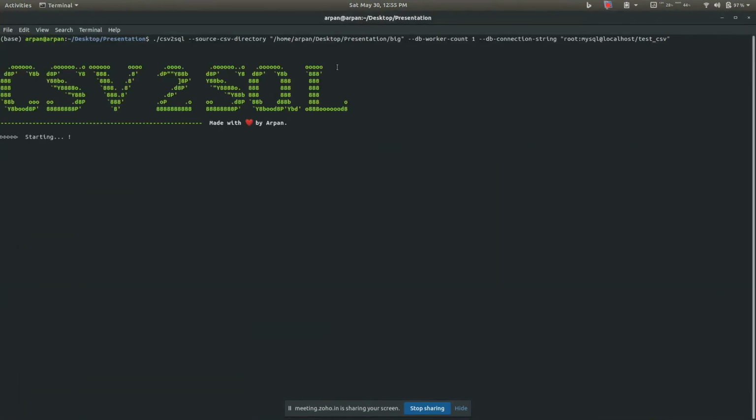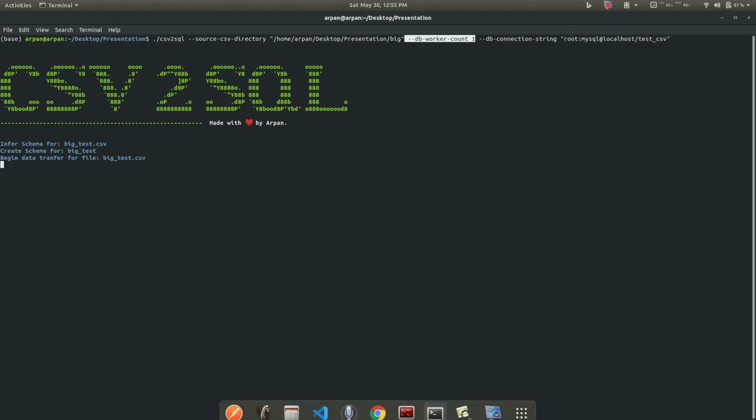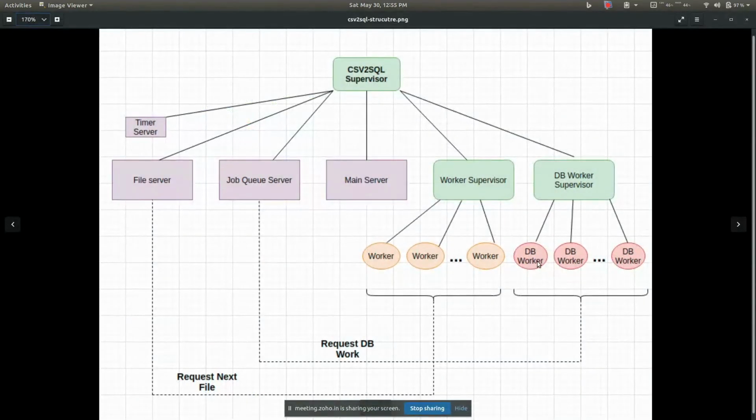Here I started inserting this CSV file, and I included a flag. As I said, you can configure anything, and here I specified the database worker count. I set the database worker count to 1, meaning I will have only one database worker. I will be placing multiple chunks of data into the queue, but only one worker will be processing them. So it's basically sequential, no parallelism involved.